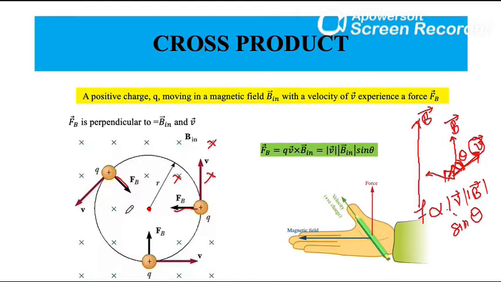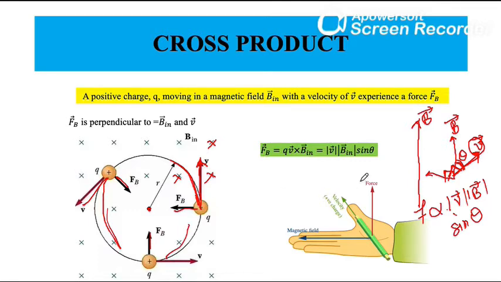You can see downward at each point, and my charge is trying to move in this direction. Okay, so the direction of proton actual movement will be along this circle. Similarly, if direction of V is that, third direction.